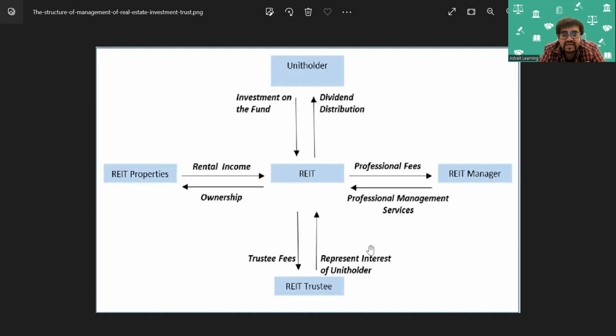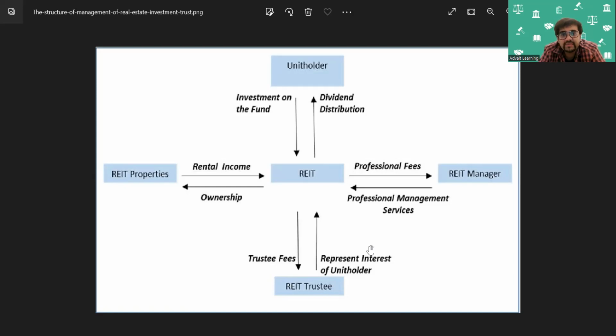This entire real estate investment trust will be managed by a REIT manager, just like we have a mutual fund manager. Through the fund, from all the money collected from unit holders, professional fees will be given to the REIT manager for professional management services. It is one part of the story.